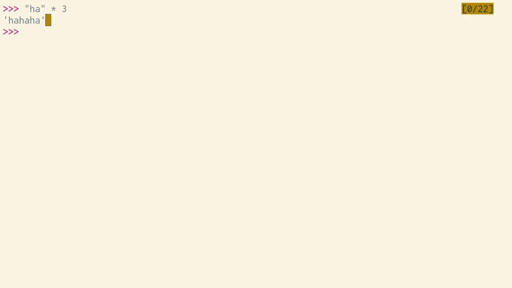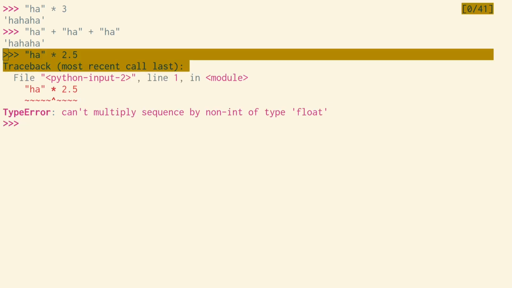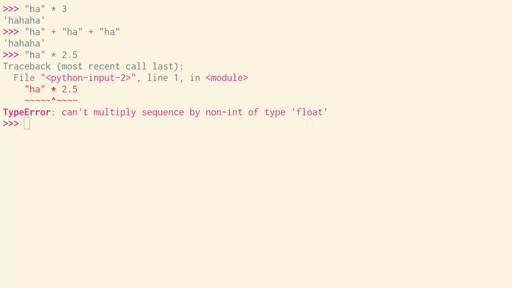You can think of this as self-concatenation. We're concatenating this string to itself a specific number of times. You can only self-concatenate a string using integers. It wouldn't really make sense for strings to be multiplied a non-integer number of times. And keep in mind that negative numbers do work for self-concatenation. They'll just always give an empty string, which is also what happens when you multiply a string by 0.